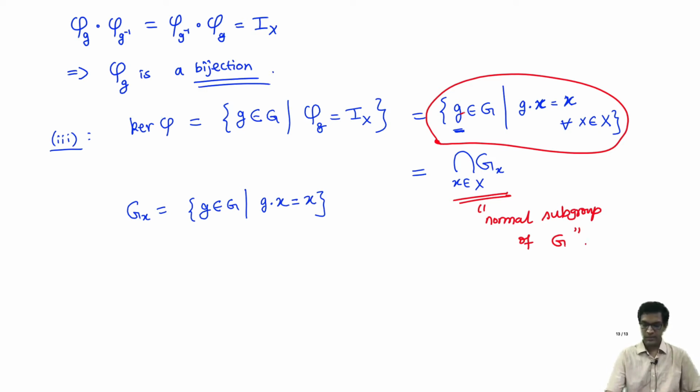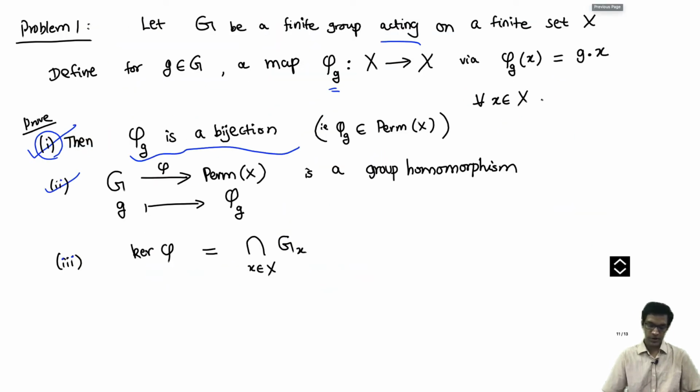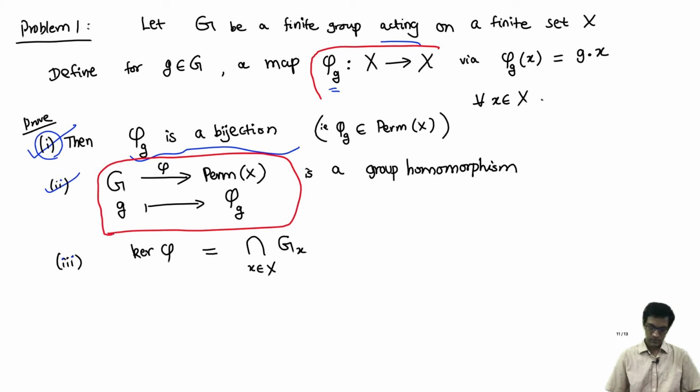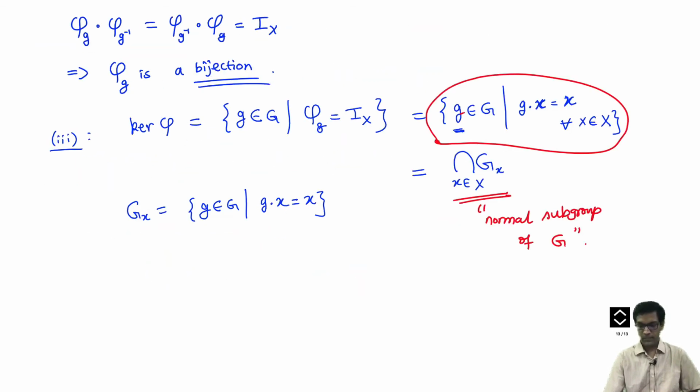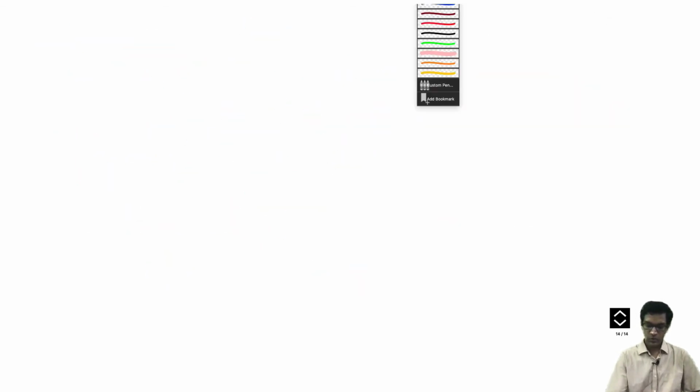So that's the first problem, and the point here is that this part of the problem can often be thought of as an equivalent formulation of group actions. You can define, if you wish, a group action to be a homomorphism from the group G to the group of permutations of a set. Let's move on to problem 2.